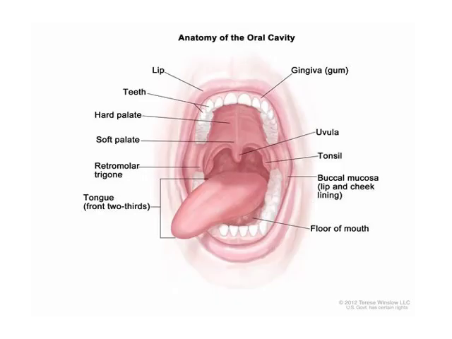Here is the oral cavity that contains lips, teeth, hard palate, soft palate, and retromolar trigone, tongue, then your gums, gingiva, then uvula, tonsil, buccal mucosa, and floor of your mouth, and especially your tongue.